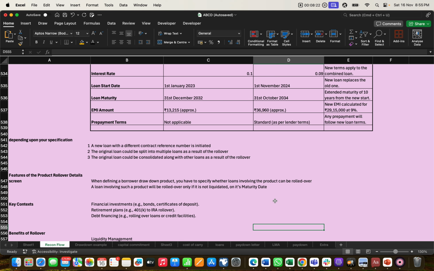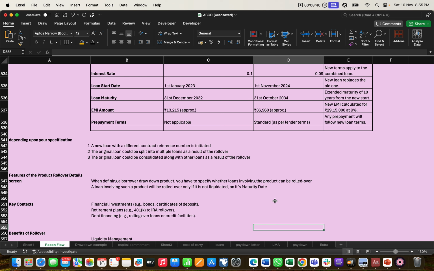So what are the key contexts as well? What product or something that we discuss in this feature, how it is differentiated. First is financial investment like bonds, certificates of deposit.